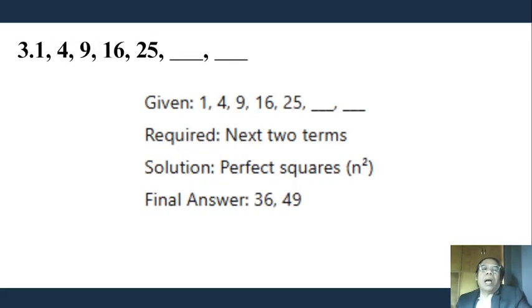Number 3: 1, 4, 9, 16, 25. We are asked to determine the next two terms. So solution, those are perfect squares. 1, 2, 3, 4, 5, 6. 6 squared and 7 squared are the next two terms. So the final answers are 36 and 49.